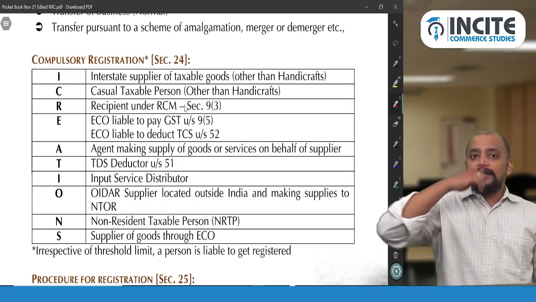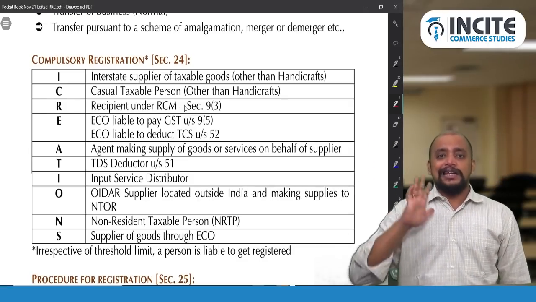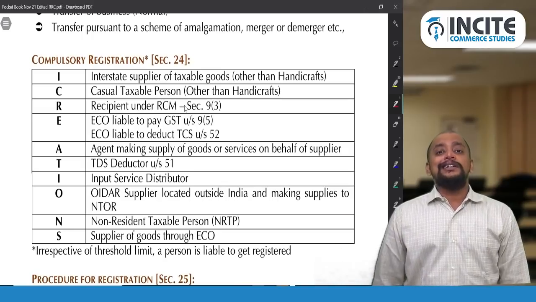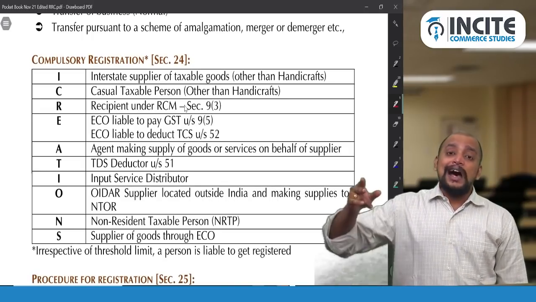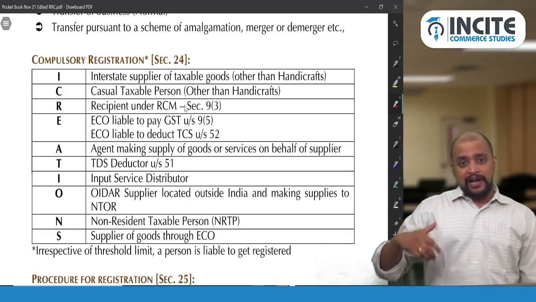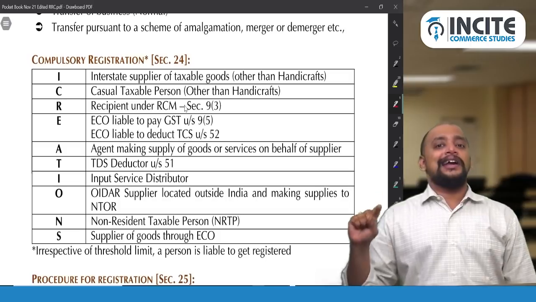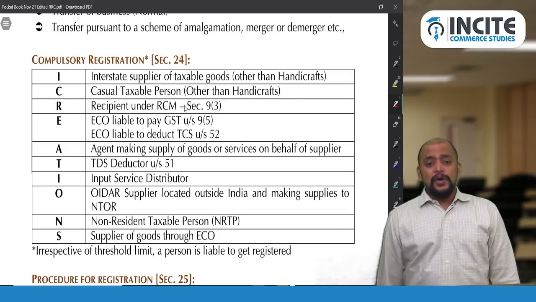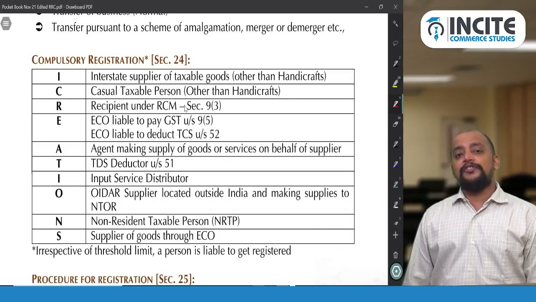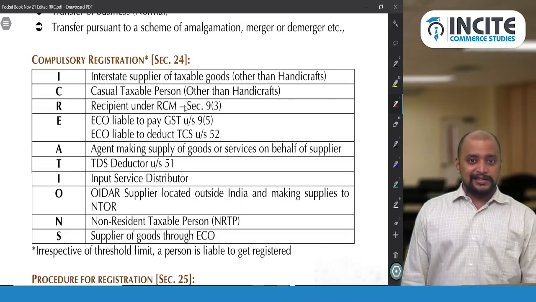So, mnemonic CREATION. I for interstate supply of goods. What goods? Taxable goods other than handicrafts. If I am making interstate supply of taxable goods other than handicrafts, then I am compulsorily required to register. What if I am making interstate supply of exempted goods only? Anyhow, for exempted goods I am not at all required to get registered.